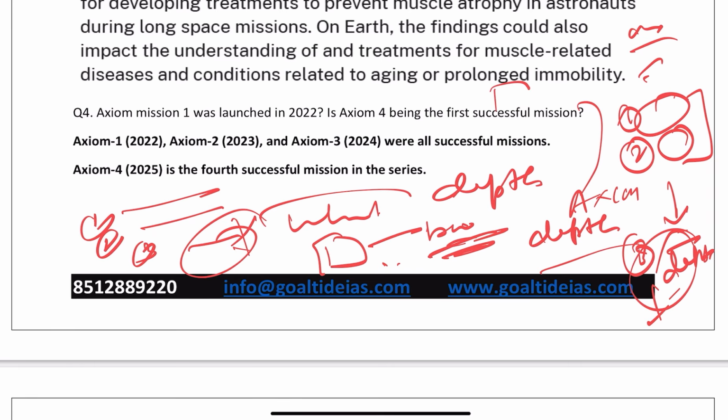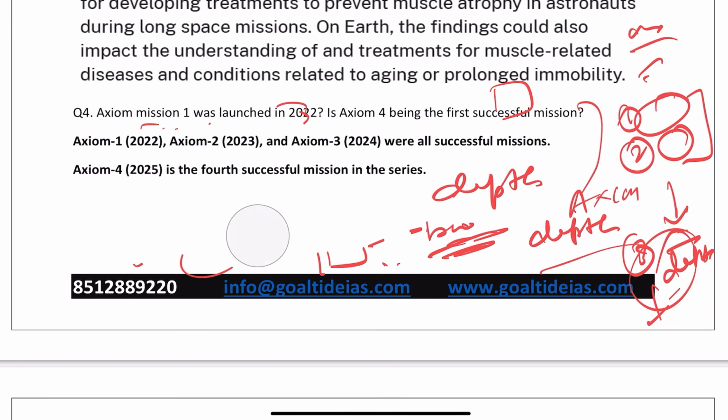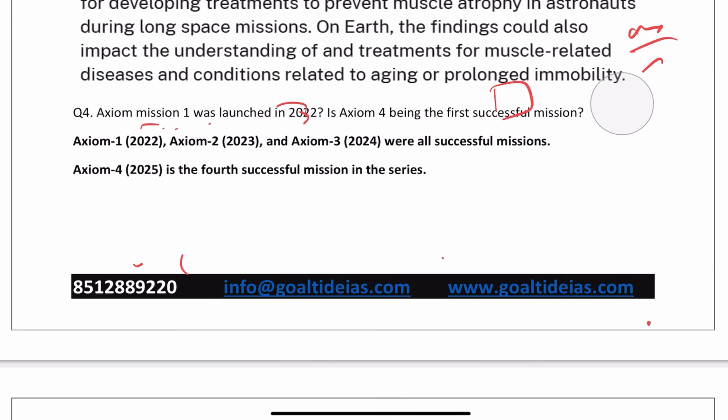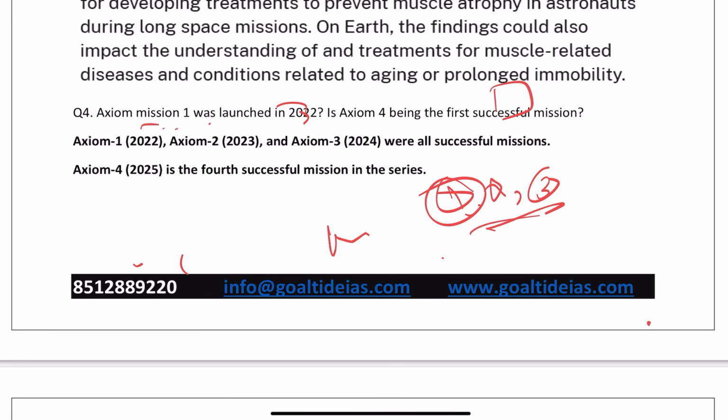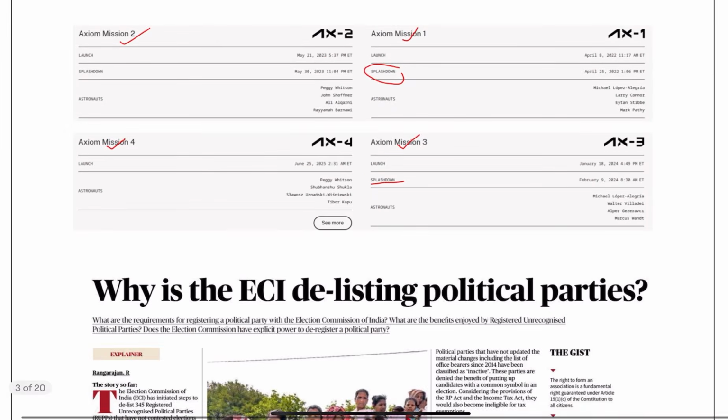अब एंड में 3 months में कितना कर लोगे आप? It's not easy, understand this. Now Axiom 1 mission was launched. अभी देखो Axiom पूछा है आपसे, तो you should be knowing ना कि Axiom 4 अभी हुआ है, तो 1, 2, 3 किधर है? When it was launched first? 1990 और 1985, नहीं 22 में. Yes, correct statement. You see the image here.